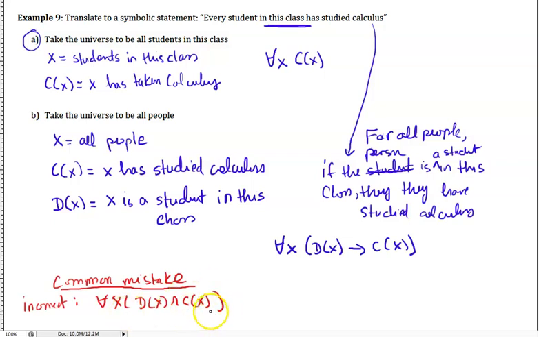Then our class would become way too big, and we don't have enough seats. Although, because we're doing it remotely now, we could actually fit all the people in the world in this class. But anyway, it is incorrect to use the "and." You want to use the if-then statement to translate this.